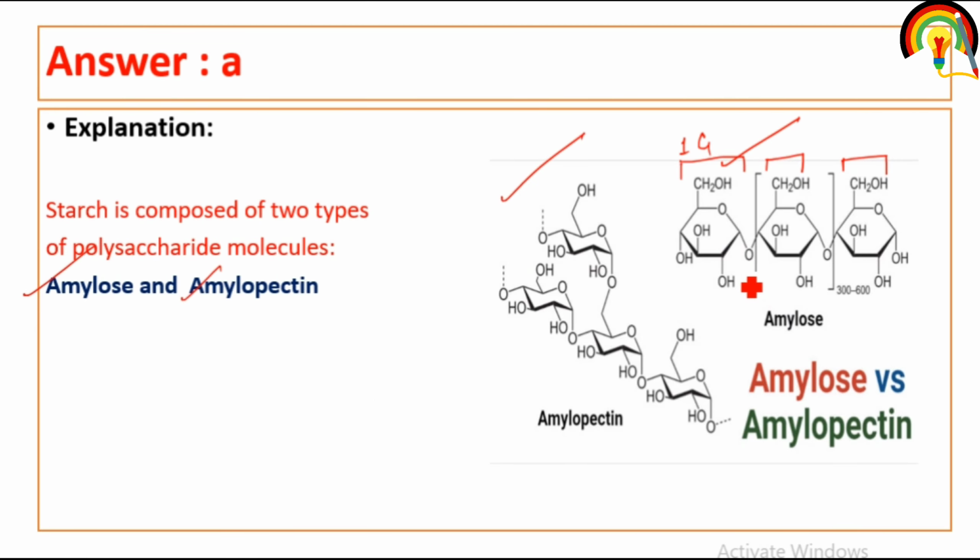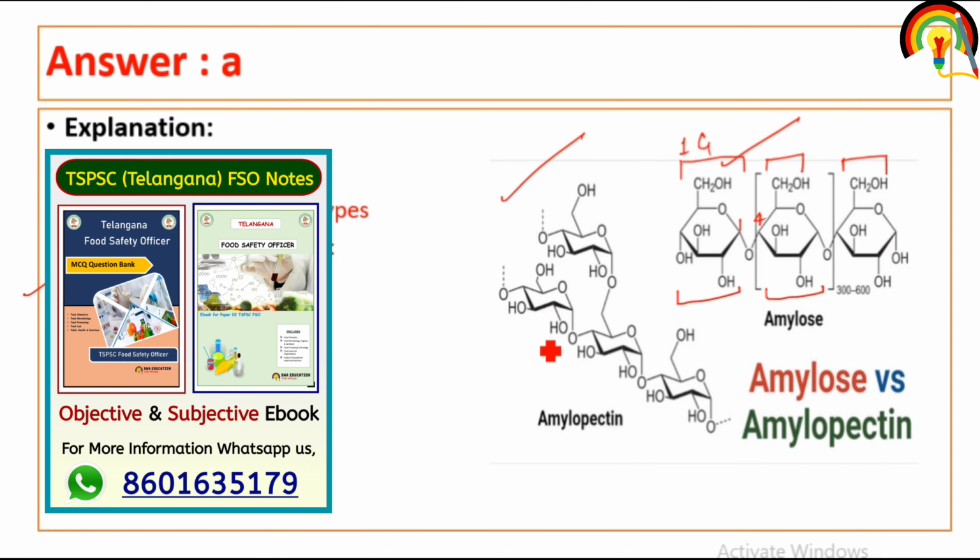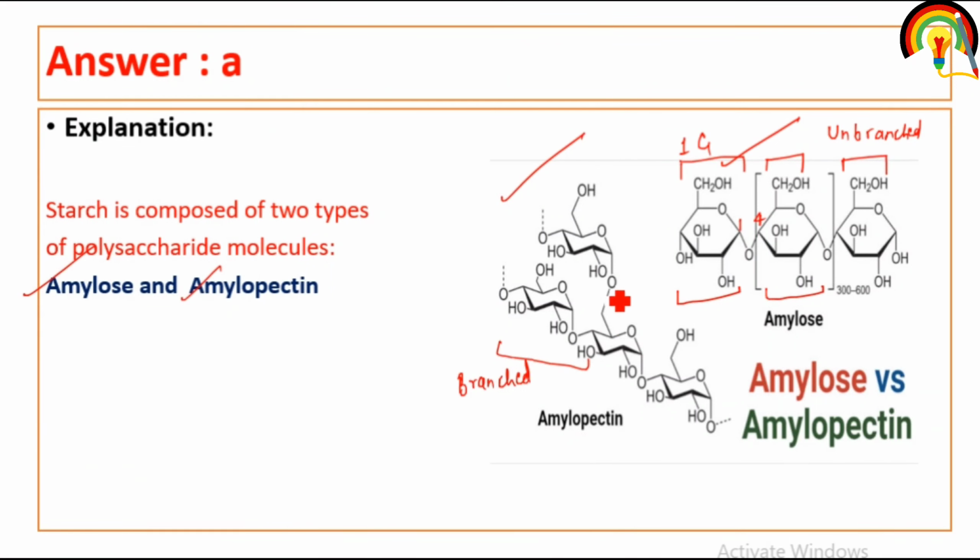In amylose, the first glucose unit and the second glucose unit are joined together by 1,4-glycosidic linkage. And amylopectin is a branched structure, and amylose is unbranched. In amylopectin, this is first and sixth.